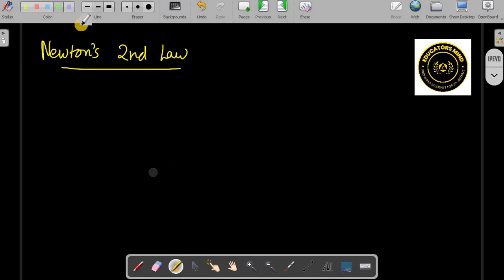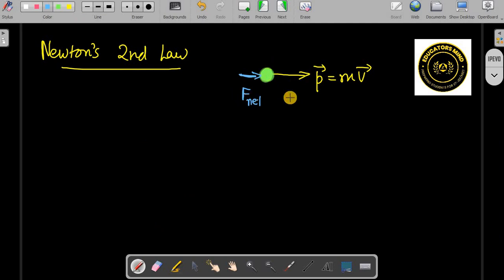So suppose there is a body, and its momentum is changing. Momentum is mass into velocity, right? So if this body's momentum is changing, then there must be a net force on it. Because of the net force, momentum changes. Suppose you are applying some force on this body. This is the only force acting, or you can say this is the net force. There may be many forces acting, and this is the sum of all the forces.